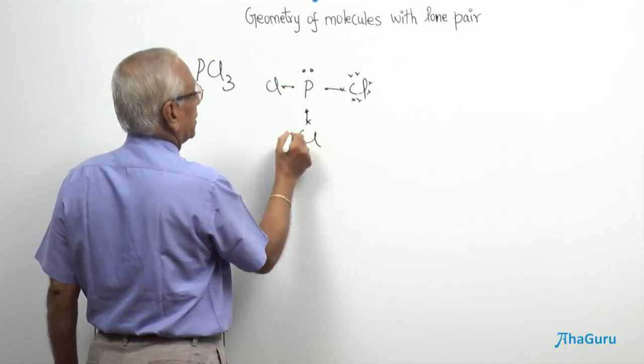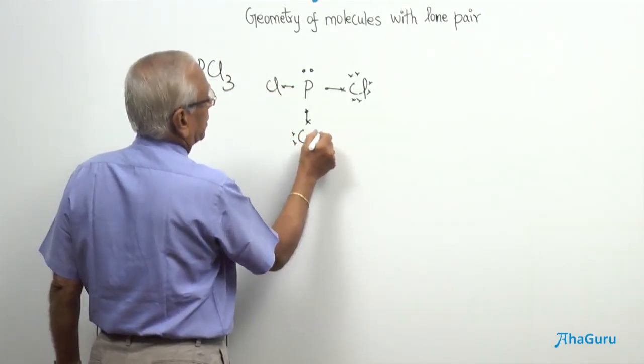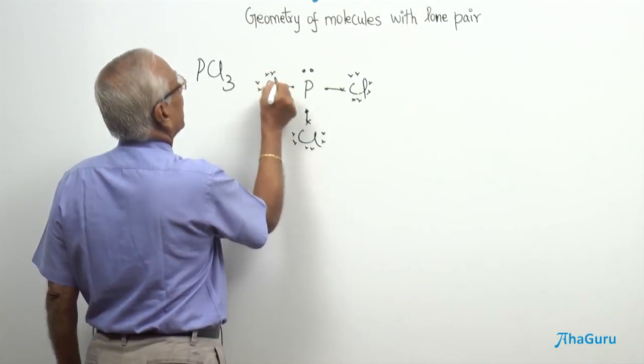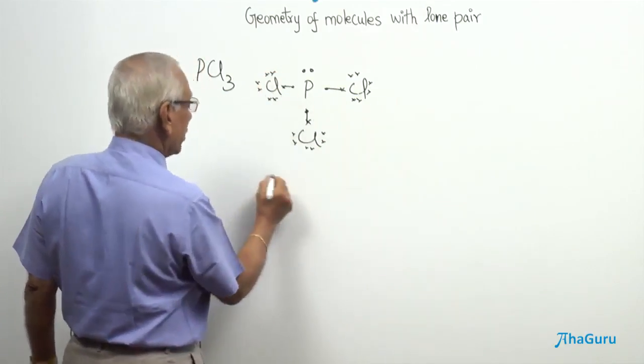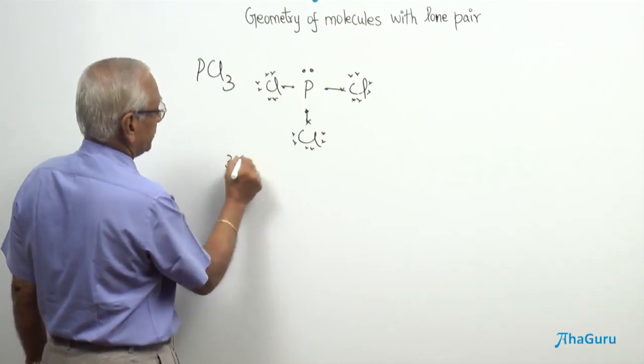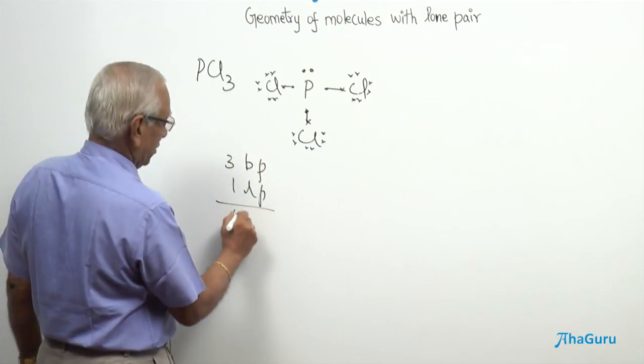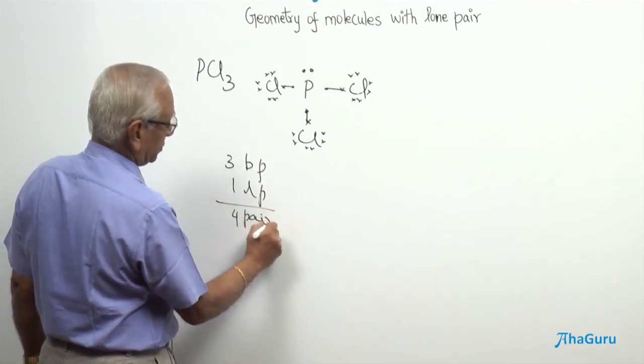So, there are 7 electrons around chlorine and 1 electron from this. Therefore, there are going to be 3 bond pairs and 1 lone pair. Therefore, 4 pairs of electrons.